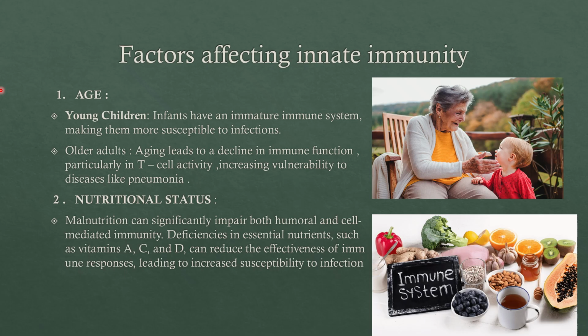And then immunity is less in older adults. We might think that old people have been exposed to most infections and should have the strongest immunity, right? But the thing is, as a person grows older, the immune cells also become weaker.